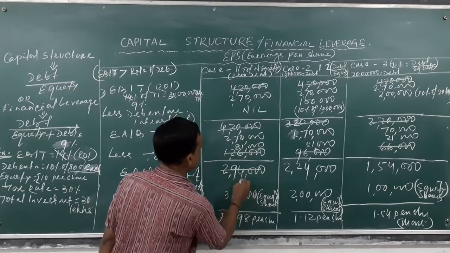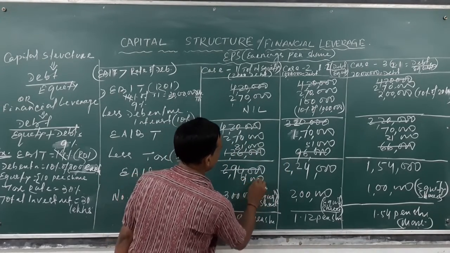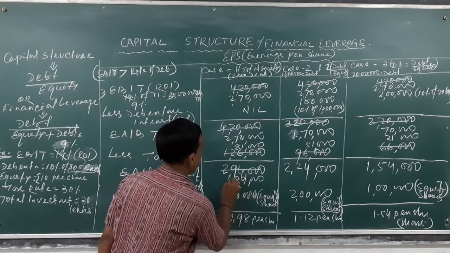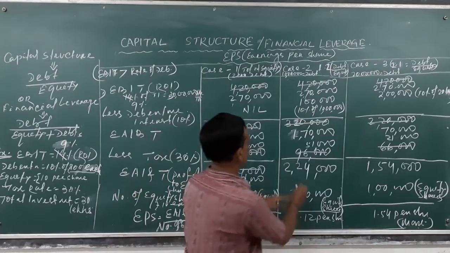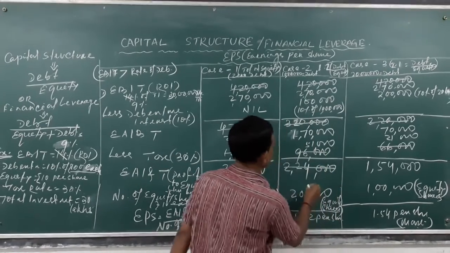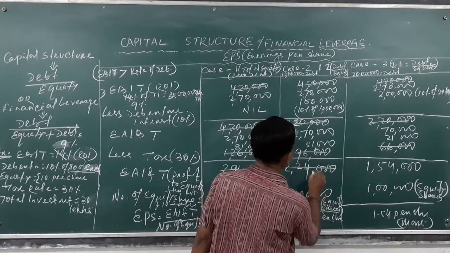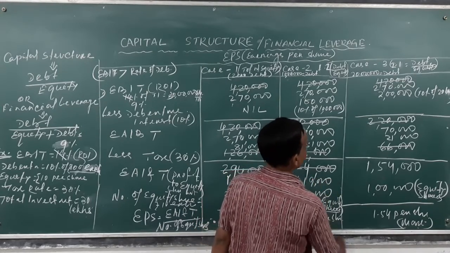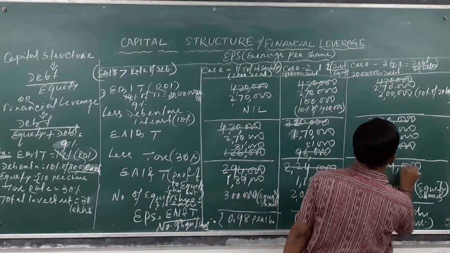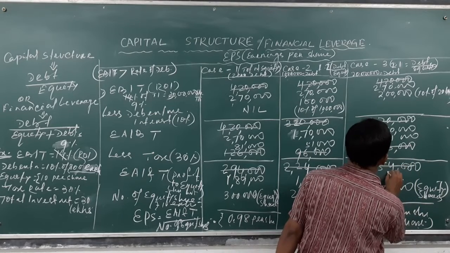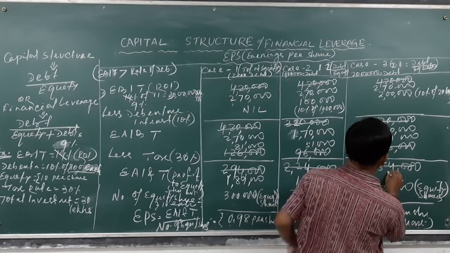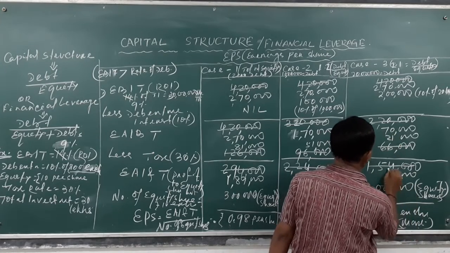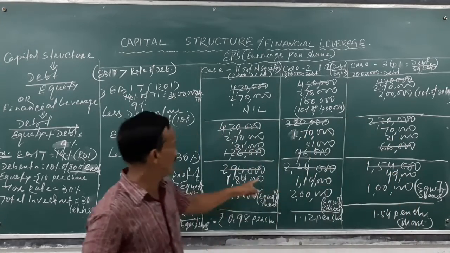So after tax profit is here 1,89,000. Here 1,19,000. And here it is 49,000. So profit is reduced.